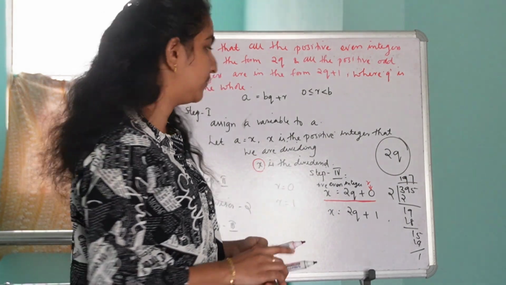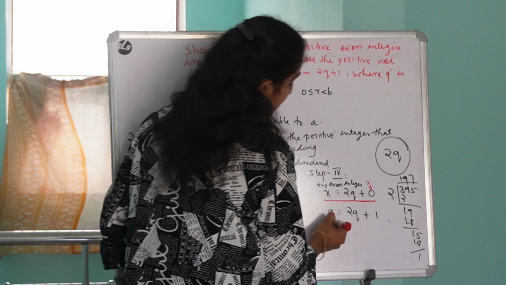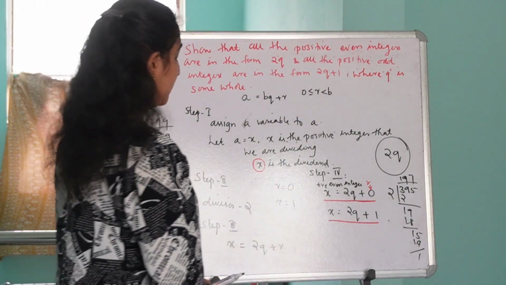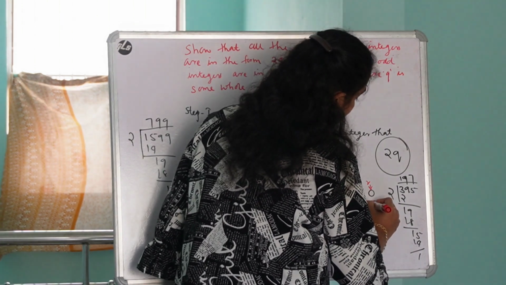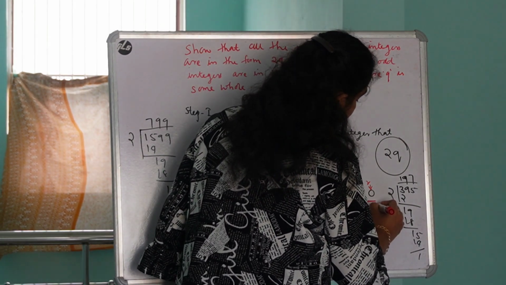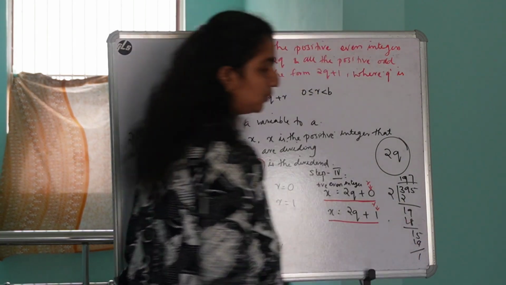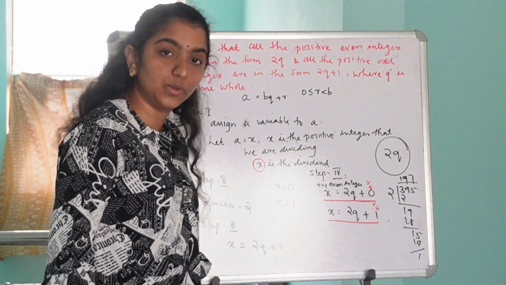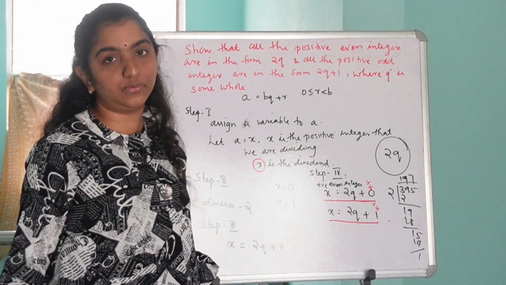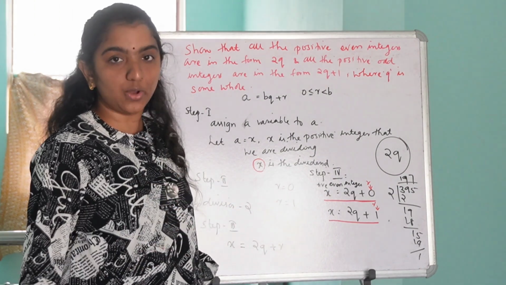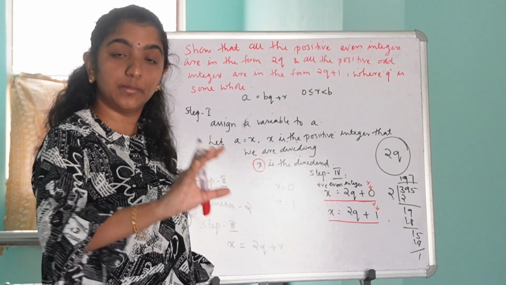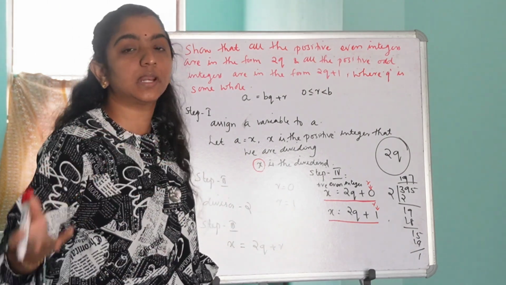Is it clear? Okay. Now let's take this equation. Here the remainder value is equal to 1, isn't it? Just now I have told you, when we divide an odd number by 2, it leaves a remainder 1.